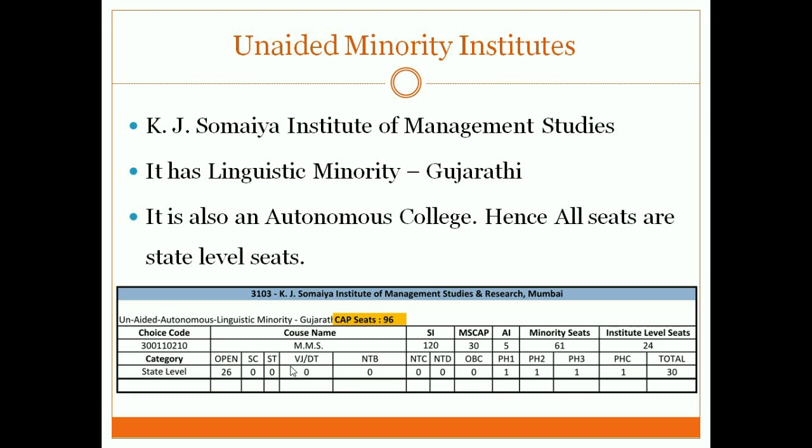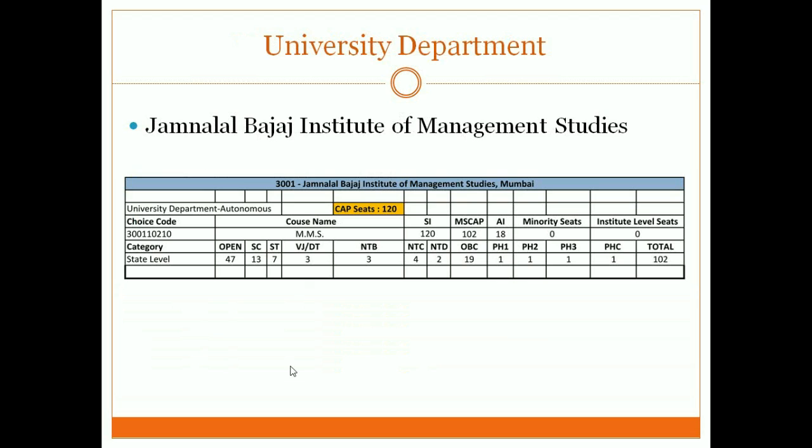Now if I look at the next slide, the most important college in this entire process, that is Jamnalal Bajaj Institute of Management Studies. From last year, when Jamnalal Bajaj was in the CAP round, they declared themselves an autonomous institute.